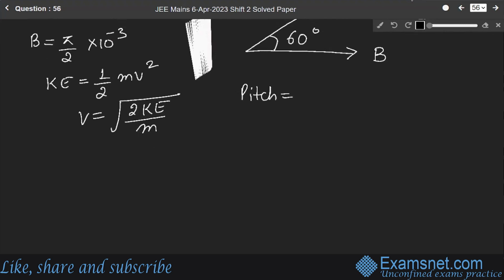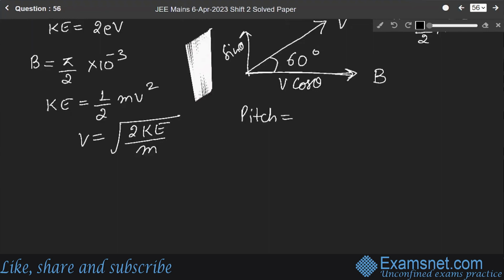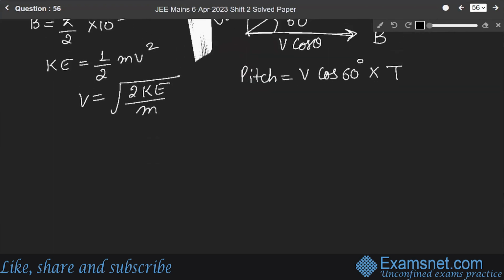Pitch will be equal to C. This will be resolved into 2: this will be the cos term, this will be the sine term. Okay. V cos theta, V sine theta. So this will be V cos theta, which is V cos 60 degree, into the time period of 1 rotation. Okay. Time period of 1 rotation. So pitch will be equal to V cos theta into T.